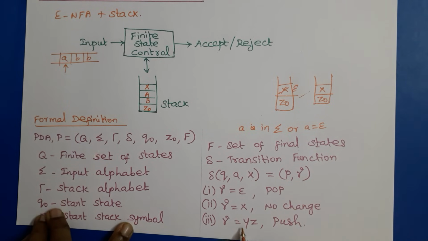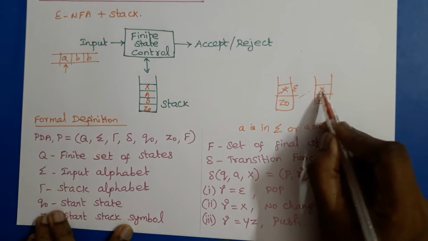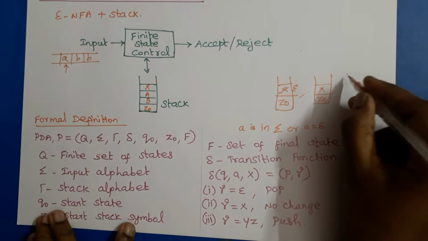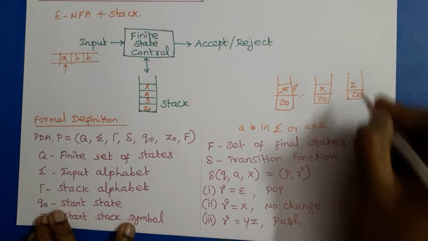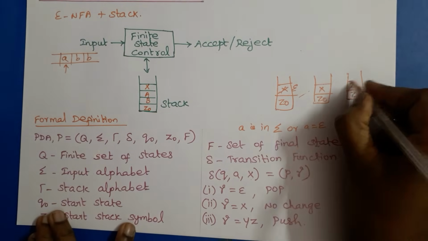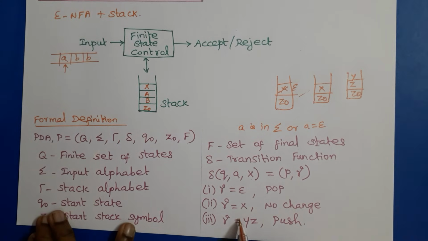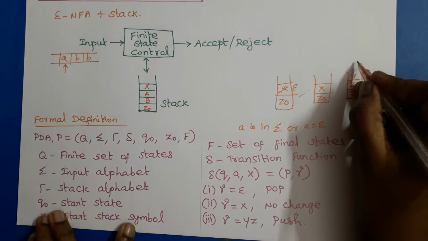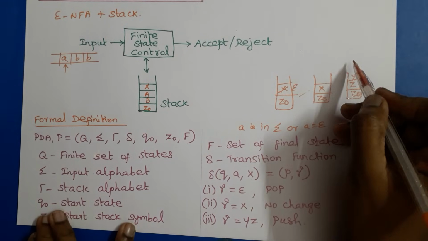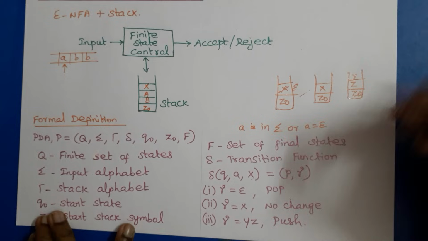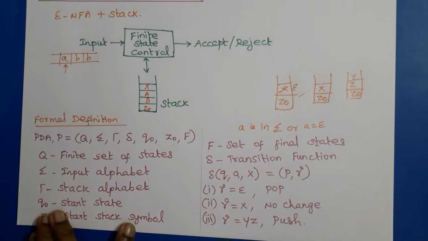But if gamma has some string of symbols, that is, if gamma is equal to YZ, then a push operation is performed. That is, Z replaces X on top of the stack, then Y is pushed onto the stack. That means X is replaced by Z, the right end of the string. Then the next symbol will be pushed onto the stack. Suppose it has another symbol here, for example W. W will also be pushed onto the stack. So the left end of the string will be on the top of the stack, and the right end will be at the bottom, just above Z0.